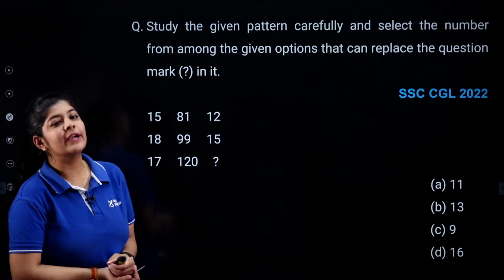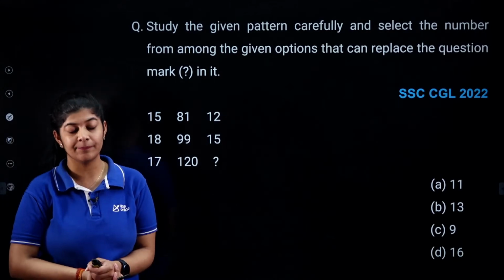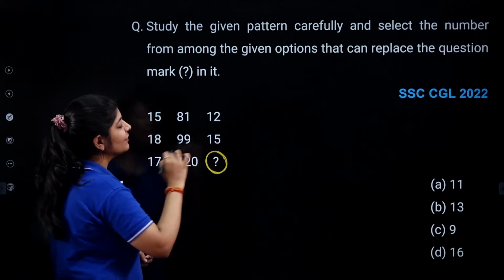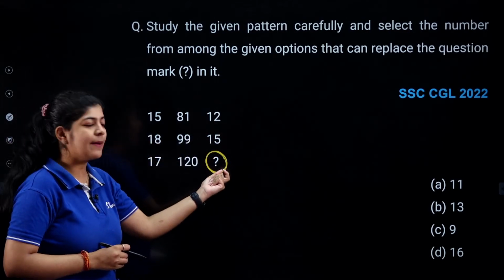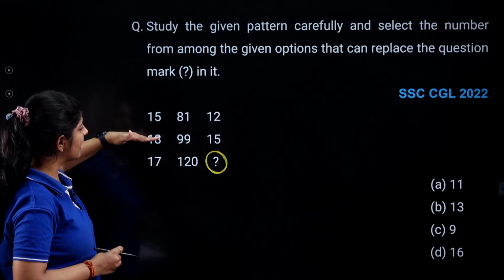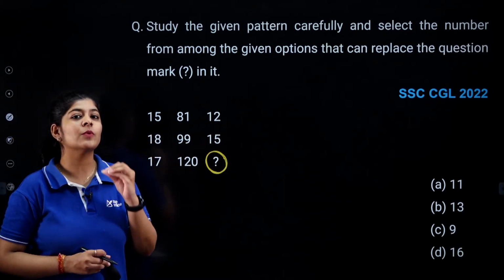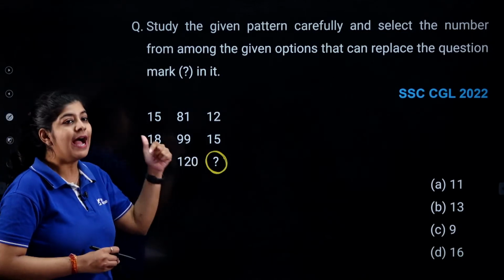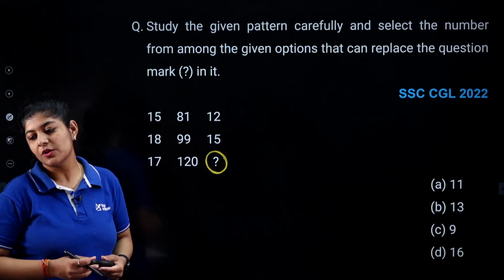Okay, so this question is quite interesting. I request all of you to solve this particular question. Here we are having a puzzle where we need to identify this particular term. As you can see, here we are having a total of 9 numbers in which this number is missing, so basically 8 numbers we are still having. Now you can see that here we are having rows and here we are having columns. With the help of these numbers, you need to determine some pattern which is hidden over here, and with the help of that pattern you can easily determine the value of this question mark.